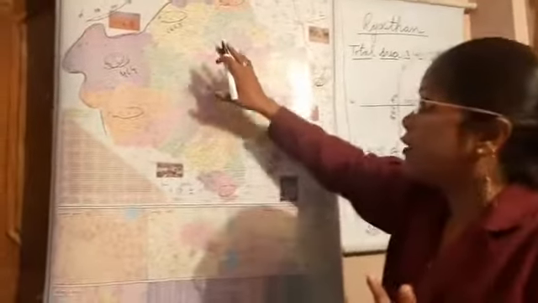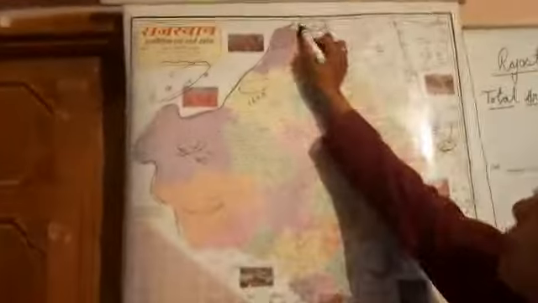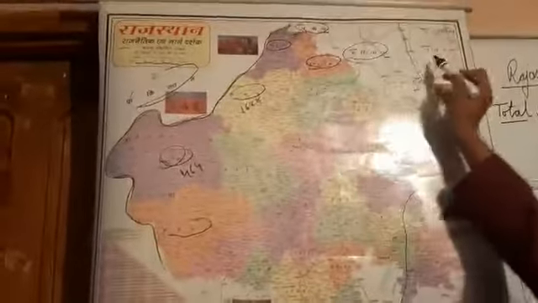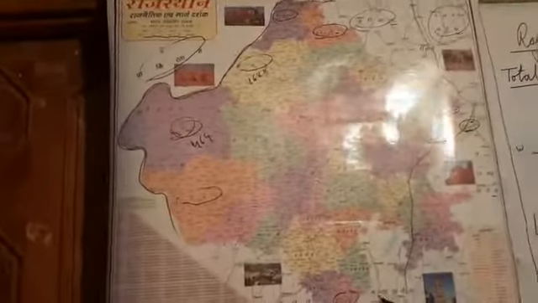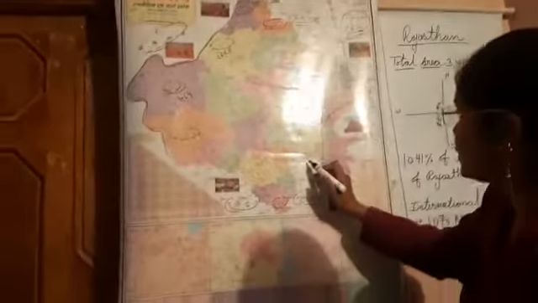Because our Rajasthan touches 5 state boundaries. Look: Punjab, Haryana, Uttar Pradesh, Madhya Pradesh and Gujarat. Clear? Yes.